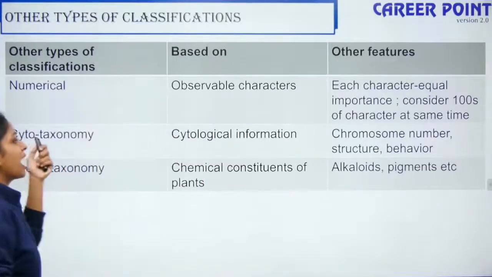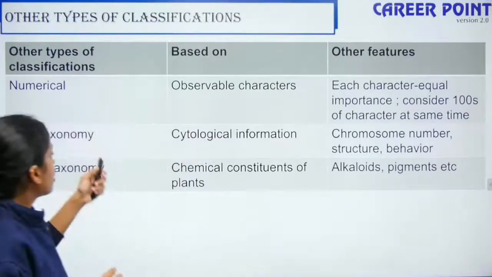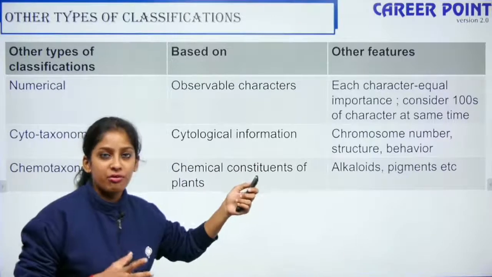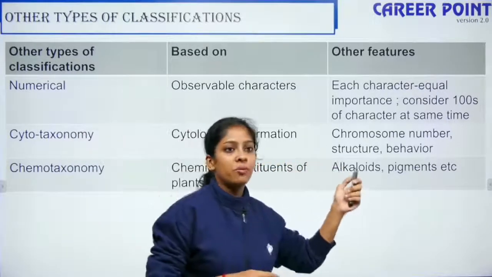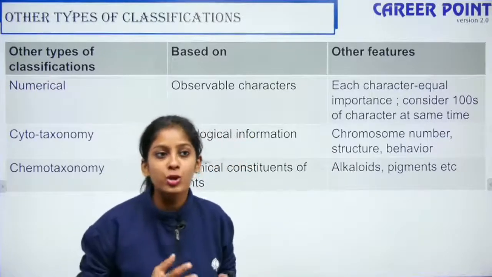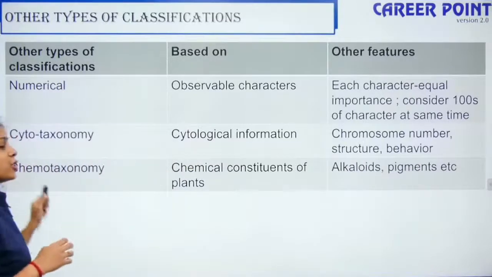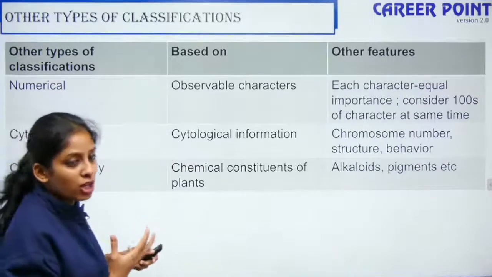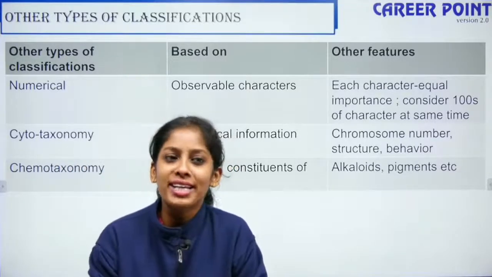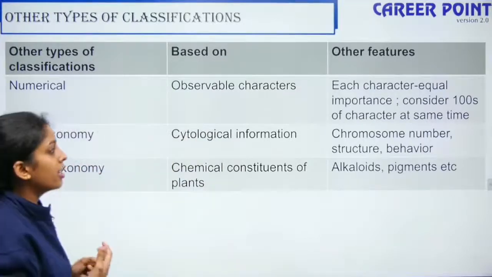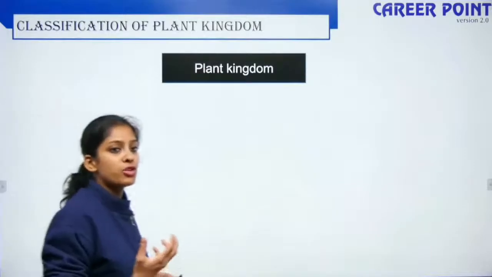The next one is cytotaxonomy. Cyto means cell. So it is based on the cytological information, the information of the cell: the chromosome number, the structure, behavior, etc. So based on all this, when you classify, it is cytotaxonomy. The last one is chemotaxonomy, based on the chemical constituents, like which type of pigment, which type of alkaloid it has. All that constitutes your chemotaxonomy.